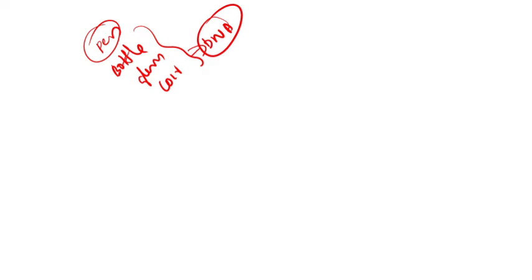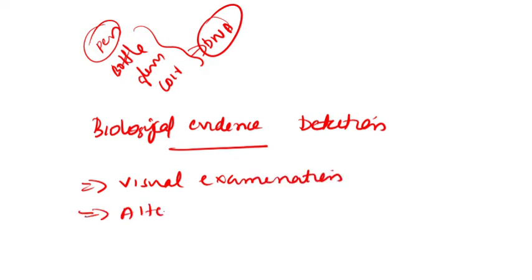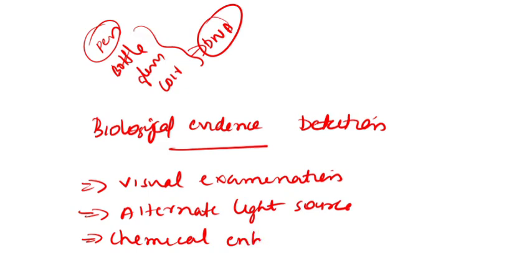How can we detect biological evidence? Biological evidences may be detected using visual examination. We can use an alternate light source. Then chemical enhancement such as luminol. You know that luminol is used for washed away blood.